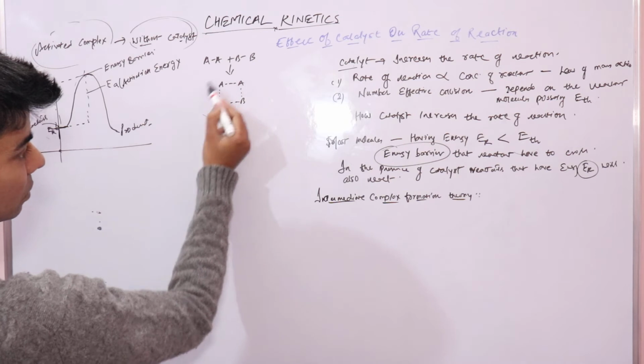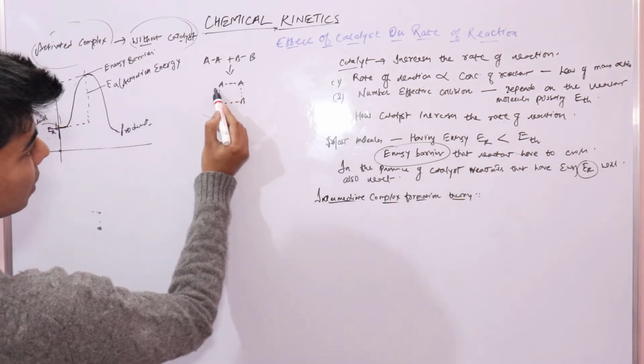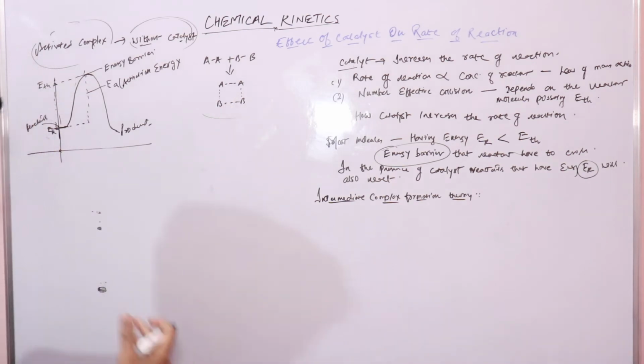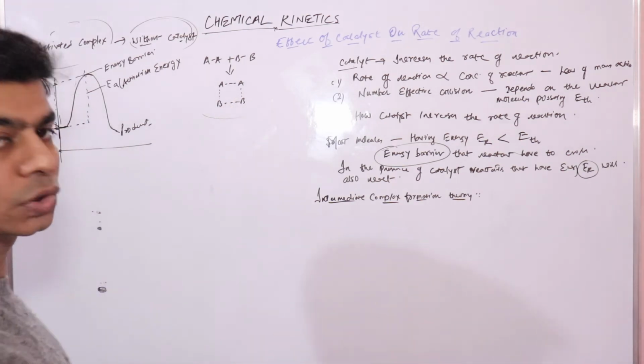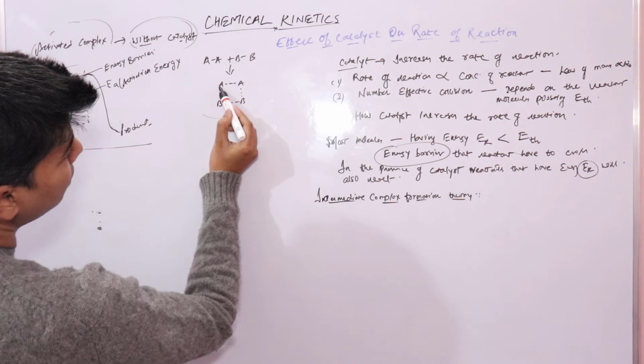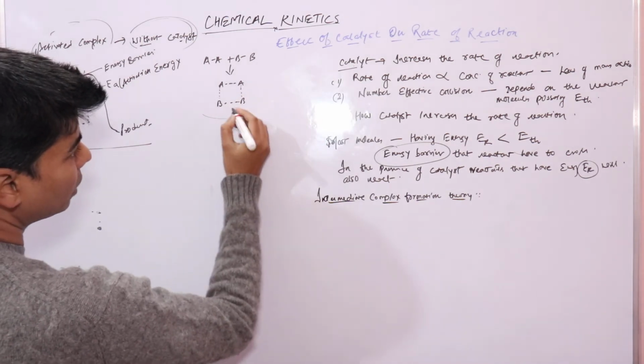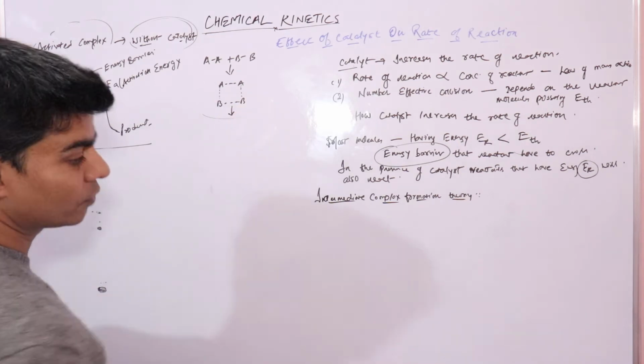The bonds between reactants, that is AA and BB, are in the process of dissociating, and the bond between AB, which is your product, is in the process of making.